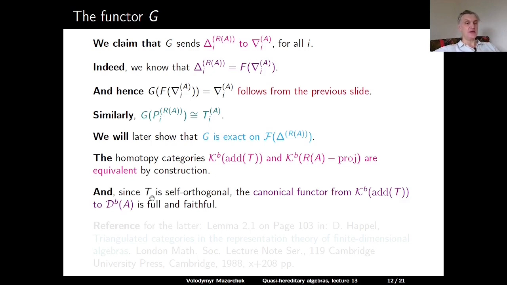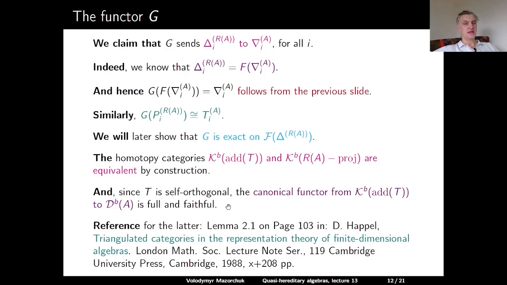Since the module T is self-orthogonal, so T is a tilting module and all Ext of positive degree from T to T vanish, the canonical functor from the bounded homotopy category over add T to the bounded homotopy category over A is full and faithful. For this claim, please take a look at Lemma 2.1 in Happel's book about triangulated categories in the representation theory of finite-dimensional algebras.